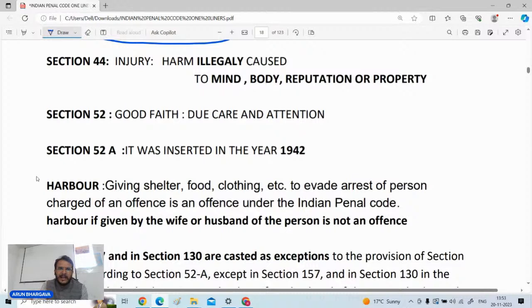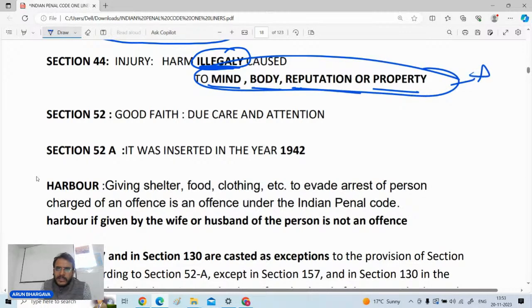Injury means any harm which is illegally caused. Illegally means anything which is an offense, anything which is prohibited by law, or anything which creates a ground for civil action. So any harm which is illegally caused to mind, body, reputation or property. तो यहाँ से MCQ बन जाता है, इसका ध्यान आप रखेंगे.